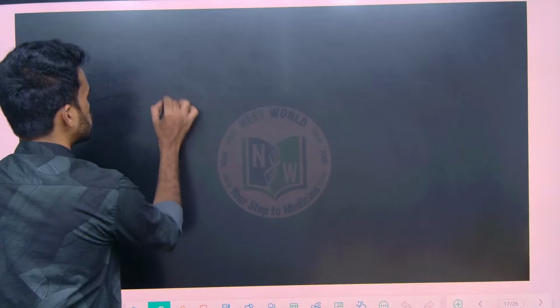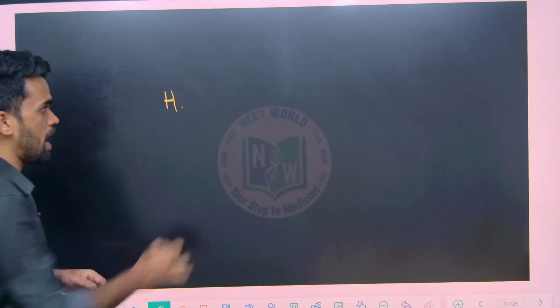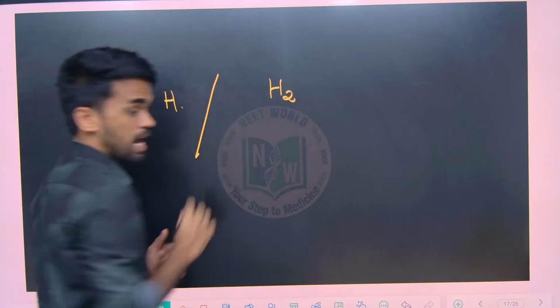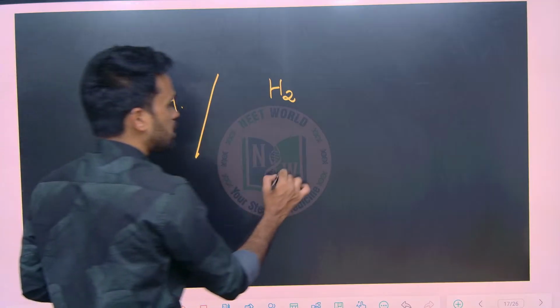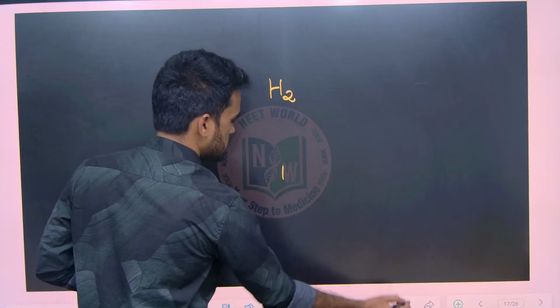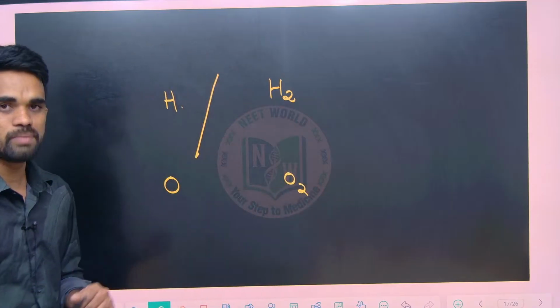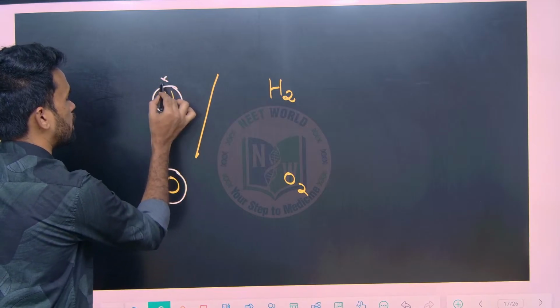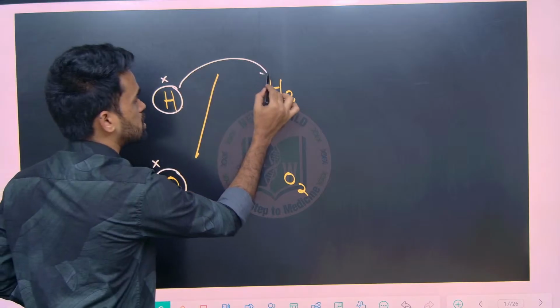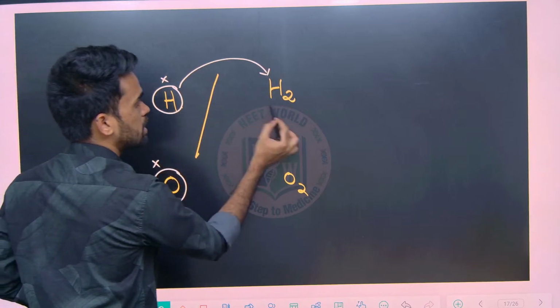Similarly chlorine and hydrogen also won't exist in their atomic forms; they will combine with themselves and exist in their molecular states. For example, here I am writing hydrogen atom. In nature it won't be a hydrogen atom, it will exist as H2 gas, the hydrogen molecule. Similarly oxygen will be in the molecular form, O2. So oxygen won't exist independently, similarly hydrogen also won't exist independently; they will be in their molecular states.